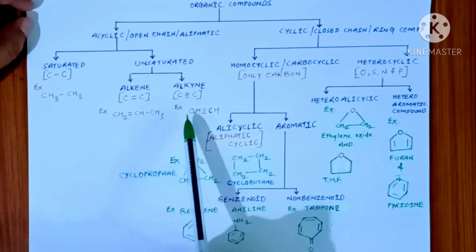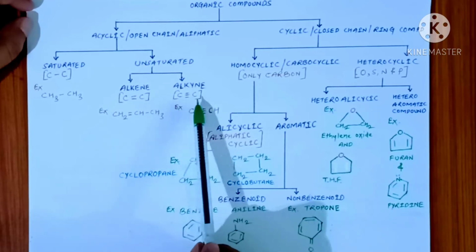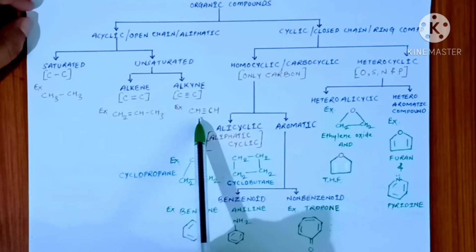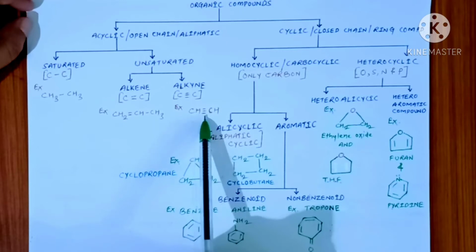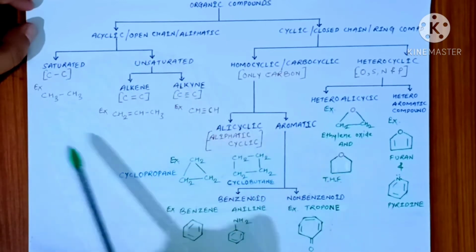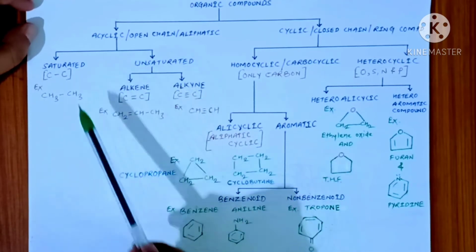In alkyne, there is a triple bond present between carbon and carbon. So here you can see the example of ethyne. This is the example of ethyne because a triple bond is present between this first and second carbon atom. So this is all about your acyclic organic compounds.